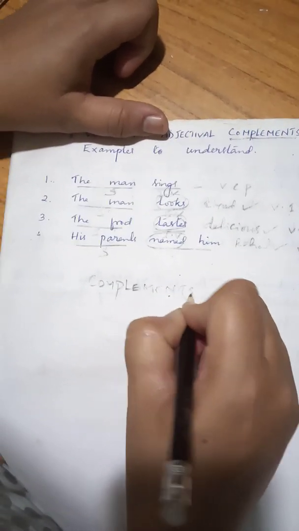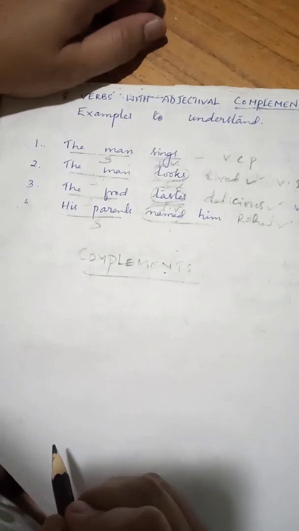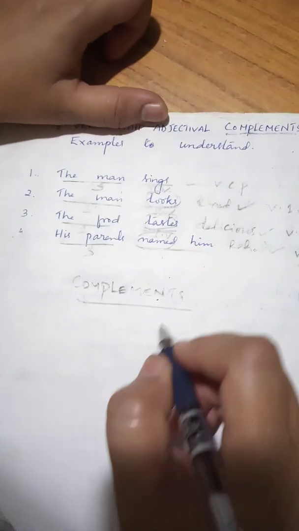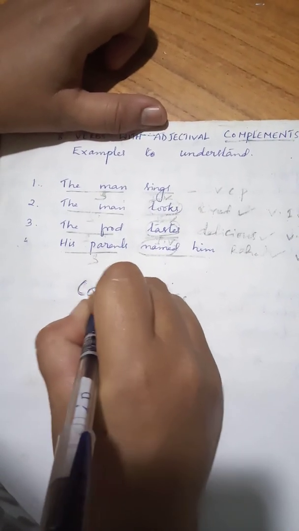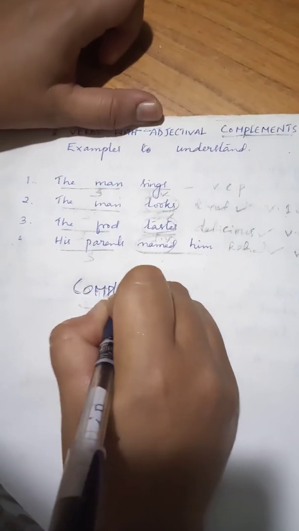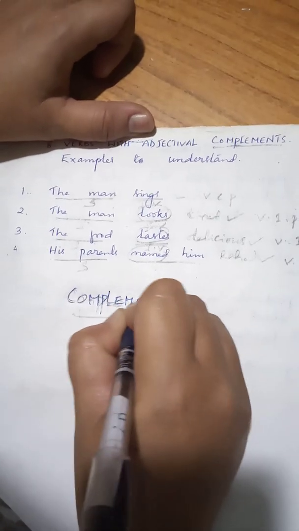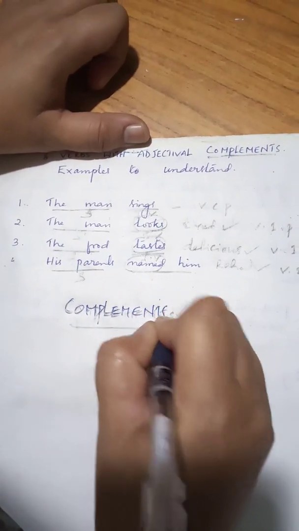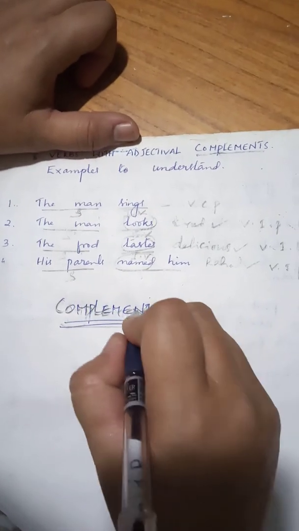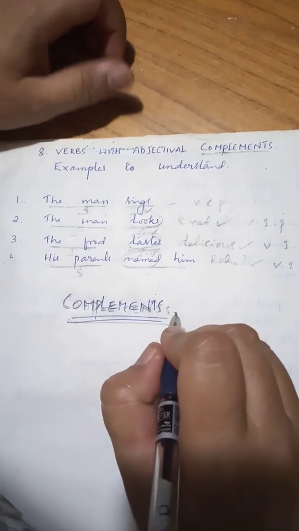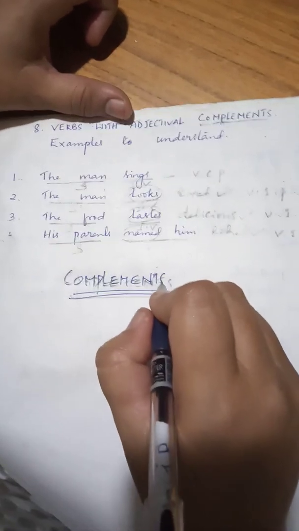The words that complete them are known as complements. I will write it with pen if it's not visible. So they are called as complements, okay? Which is our topic, which again in the next video lesson I will be doing with the types of complements.